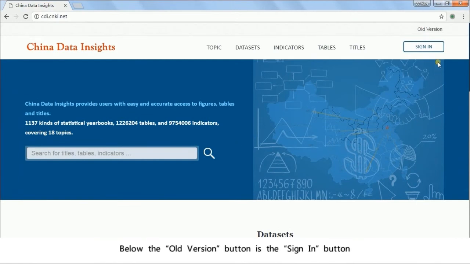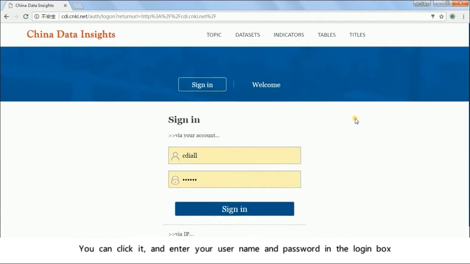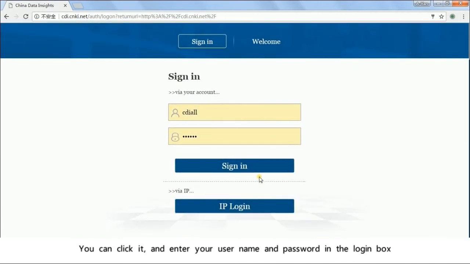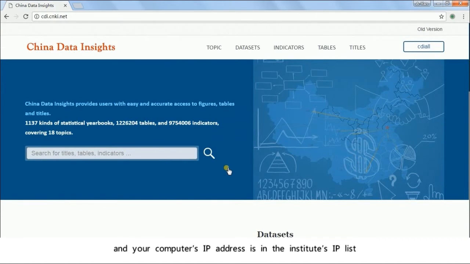Below the old version button is a sign-in button. You can click it and enter your username and password in the login box. If your institute has already subscribed to the products and your computer's IP address is in the institute's IP list, you will automatically log in. If you do not log in, you can only use search and browse functions, but cannot download the yearbooks or tables.